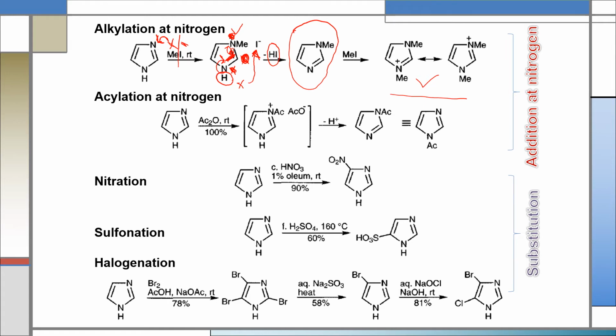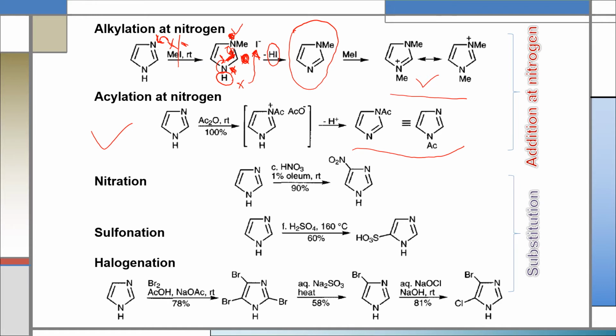Similarly, if we do acylation of imidazole using an acylating agent like acetic anhydride, in that case N-acetyl imidazole will be produced, like the alkylation reaction.